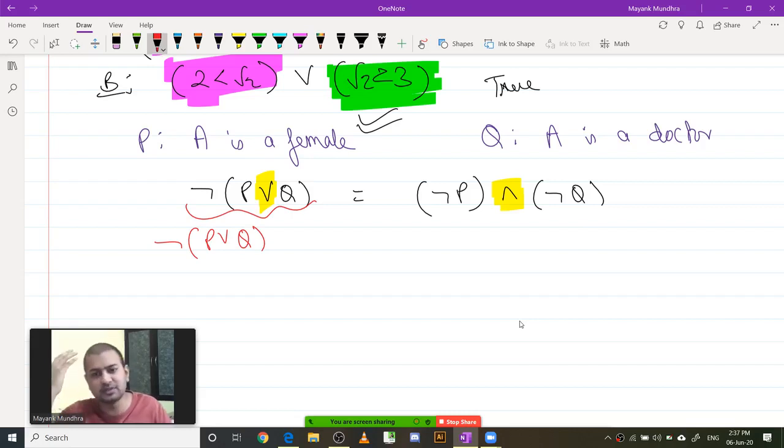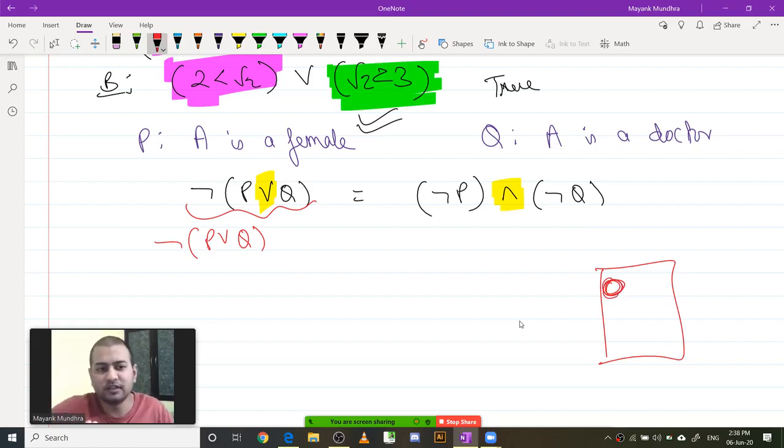Suppose you are willing to accept a female or a doctor to take up a seat in a bus. Suppose there's a bus which has a vacant seat, and you have this code which says that this last seat should go to either a female or a doctor. I don't know why, but suppose you are okay with somebody who's either a female or a doctor sitting in this seat. If I apply for this seat on the bus, the code will check the negation of P or Q. If the negation of P or Q is true, then I will not get the seat.